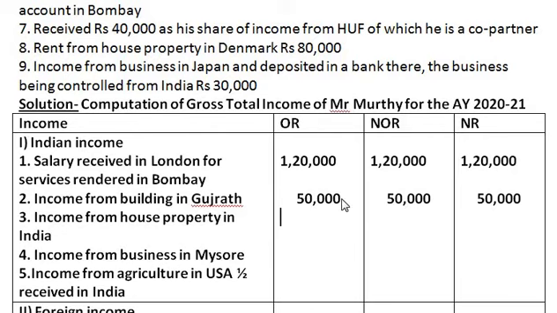The amount is rupees 20,000. Take down 20,000 in all the columns.